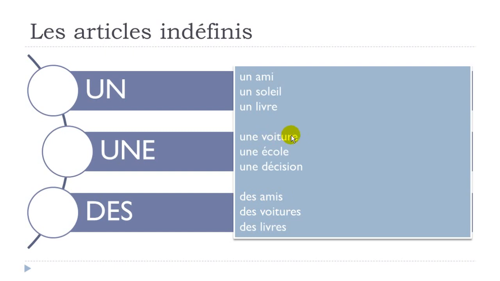I've been taking voiture here, a car. Just add this S at the end and then you get the plural form, des voitures. And then I've been taking back this livre, same thing, you just add S at the end, des livres. Okay, let's repeat them one more time. Un, une, des. Un ami, un soleil, un livre, une voiture, une école, une décision, des amis, des voitures, des livres.